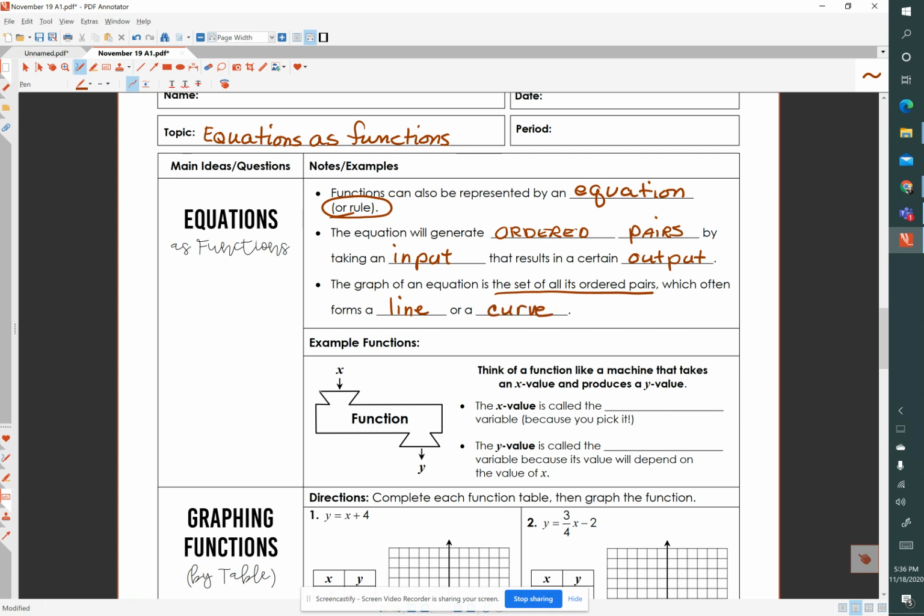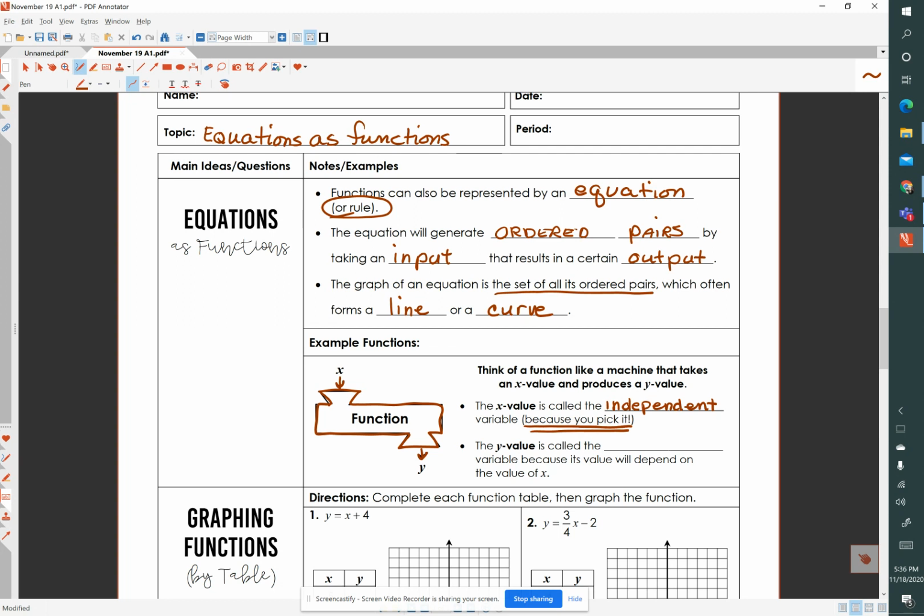Lots of times when we learn about functions, math teachers like to analogize a function to a machine where you have one distinct x input that produces one distinct y output. We call the x value the independent variable because it is the variable that you select.